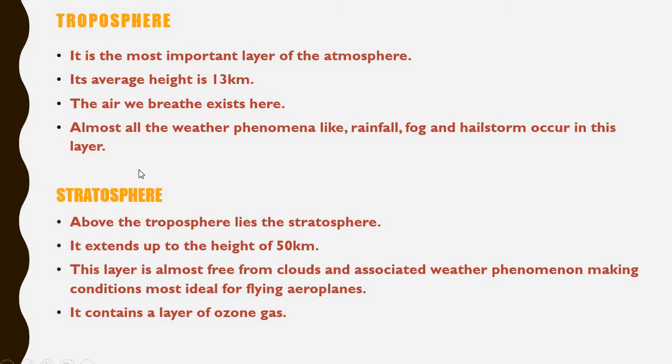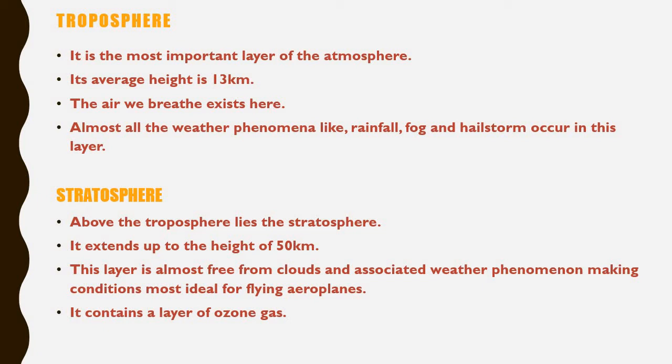Another layer we have is the stratosphere. Above the troposphere lies the stratosphere. It extends up to a height of 50 km, and this layer is almost free from clouds and associated weather phenomena, making conditions most ideal for flying aeroplanes. One of the most important features of the stratosphere is that it contains a layer of ozone gas. We have just learned how it protects us from the harmful effect of the sun rays in the previous class.